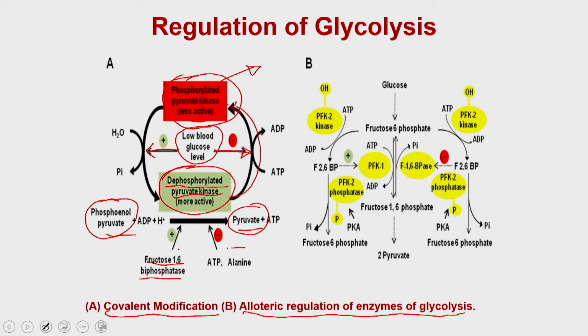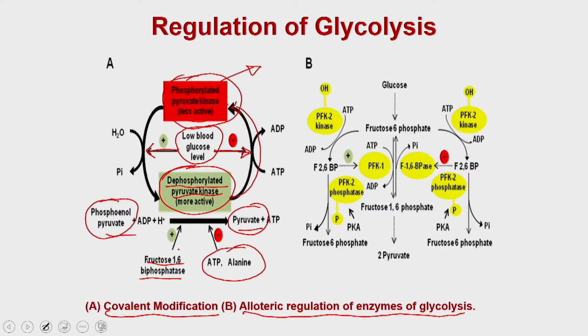Whereas if there is a sufficient quantity of ATP or alanine inside the cell, it is negatively regulating, which means if you have enough ATP in the cell, it inhibits these reactions, or blocks the conversion of phosphoenol pyruvate to pyruvate, which means if you have sufficient energy, there is no reason to utilize the glucose present inside the cell through glycolysis.